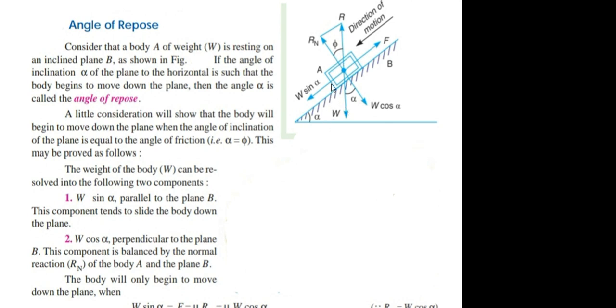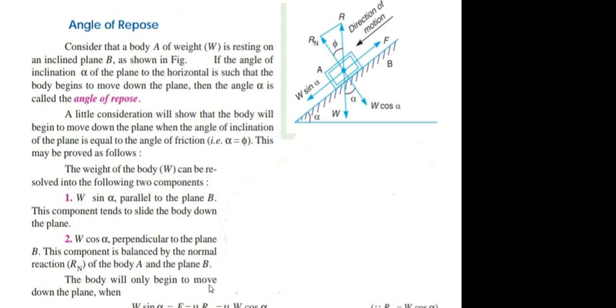So how to prove this condition? It is proved like this. The weight of the body can be resolved into the following components: W sin alpha, along the inclined plane, and W cos alpha, perpendicular to the inclined plane. That W cos alpha is equal and opposite to the normal reaction Rn.